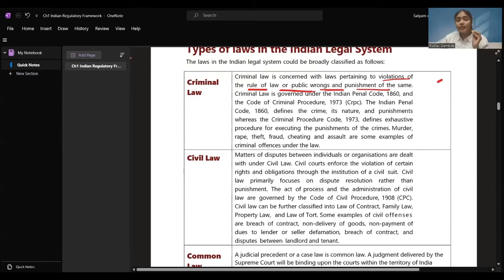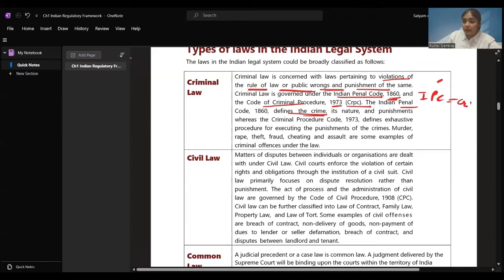When you have violated the law, for example, rape, murder, cheating, or crime, all these things get covered under criminal laws. Criminal law is governed under the Indian Penal Code 1860 and the Code of Criminal Procedure 1973, CrPC. Here in these two particular laws, the criminal laws are given. Indian Penal Code 1860 defines the crime. IPC, you need to remember this. IPC is going to define the crime.